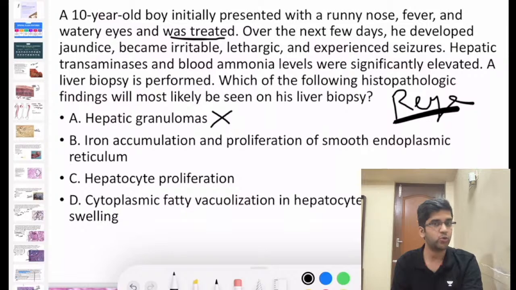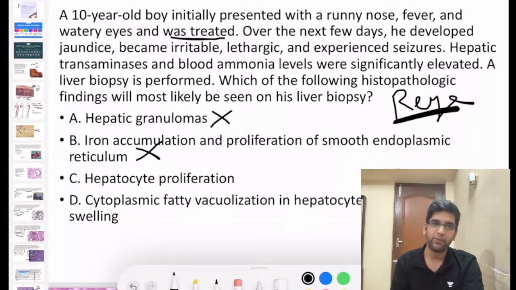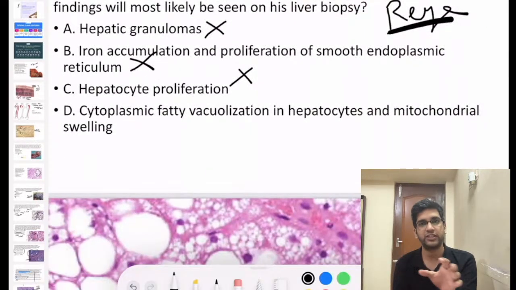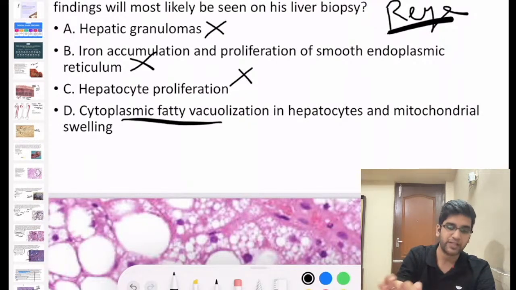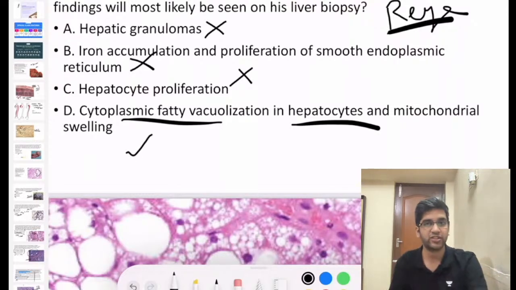In Reye's, there is no iron accumulation or proliferation of SER. No. Hepatocyte proliferation is a very non-specific finding, right? Everywhere hepatocytes proliferate normally also, so no. Can I say Reye's is one of the classical causes of microvesicular steatosis? So cytoplasmic vacuolation in hepatocytes and mitochondrial swelling is a characteristic finding seen in Reye's syndrome, right? So option D is the diagnosis.